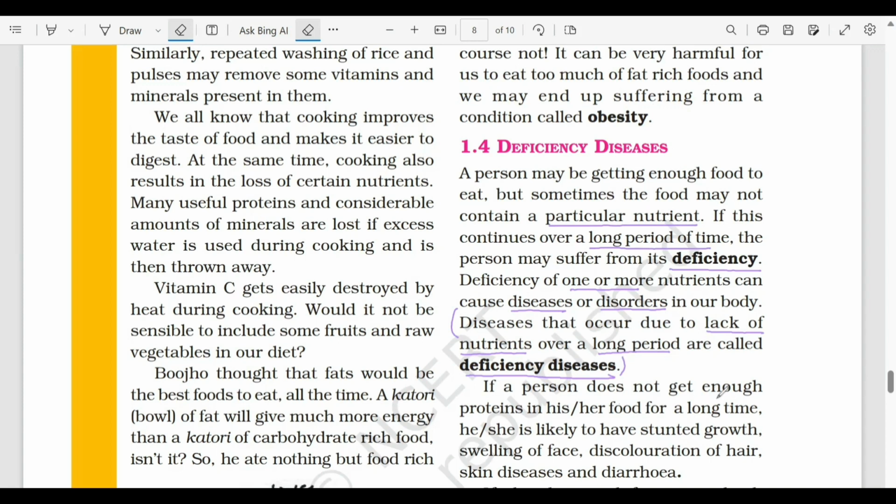If a person does not get enough proteins in his or her food for a long time, so what are the conditions that person will face? उस person का growth कम हो जाएगा, because proteins are body building food, right? There will be swelling of face, discoloration of hair, skin diseases, and even the person can suffer from diarrhea.